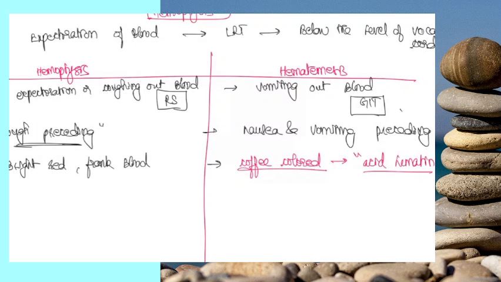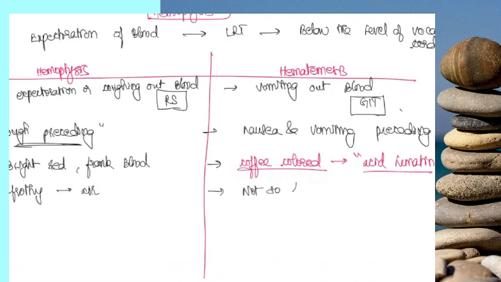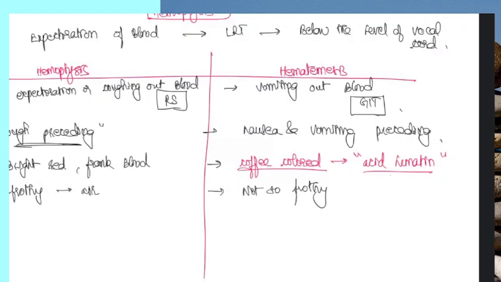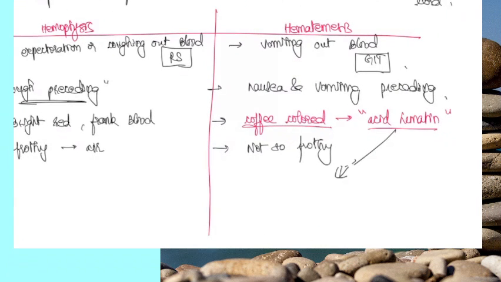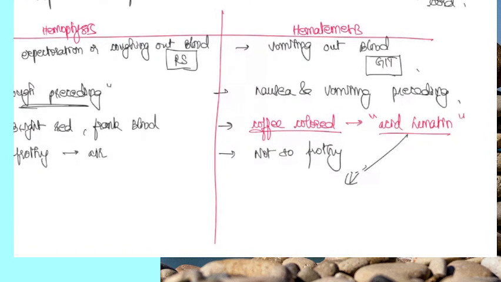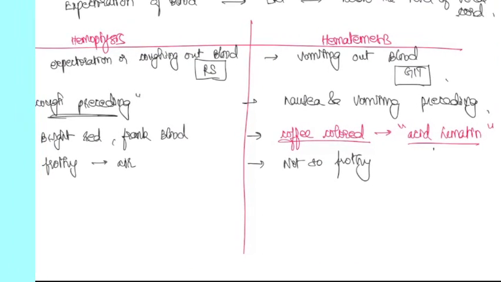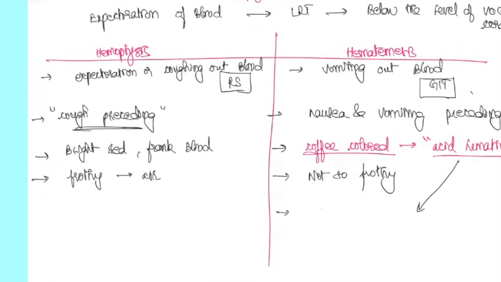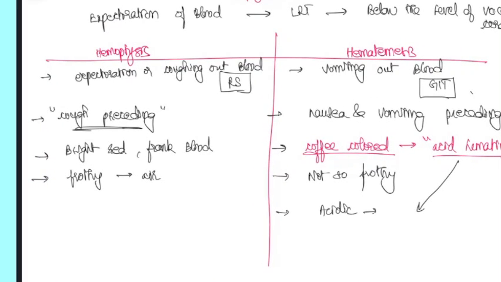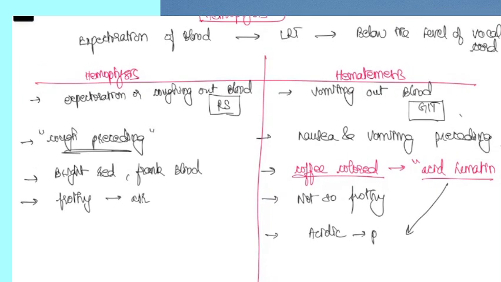So this is a very important clinical point. Next is, since hemoptysis is coming from the respiratory tract, it will be frothy, mixed with air initially. Hematemesis may not be so frothy. And as I already mentioned, hematemesis is associated with acid. So the pH will be acidic. We normally don't send the vomitus for analyzing pH and all. In hemoptysis the pH will be alkaline.